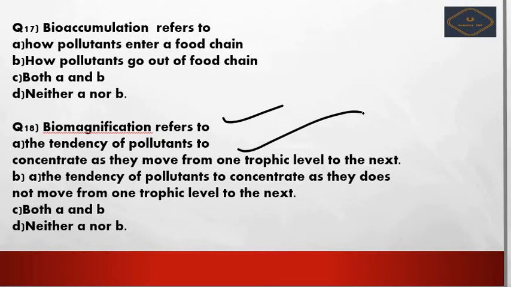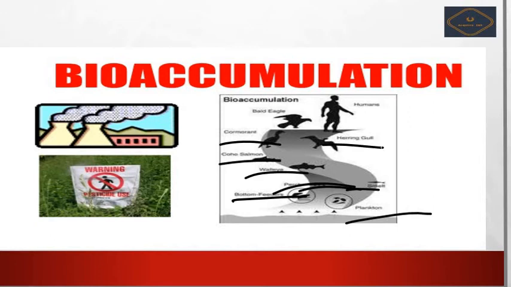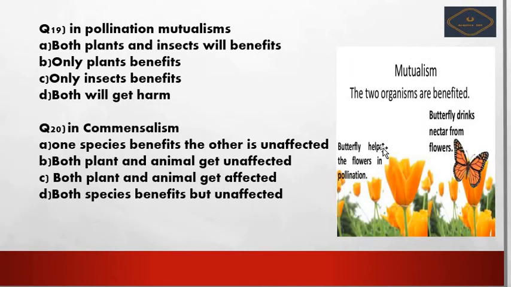Magnification, which is nothing but the spreading. Next we see bioaccumulation, how the man gets the accumulation. So he has a number of sources from where he is going to get the accumulation of the pollutants. Next we see the 19th question.